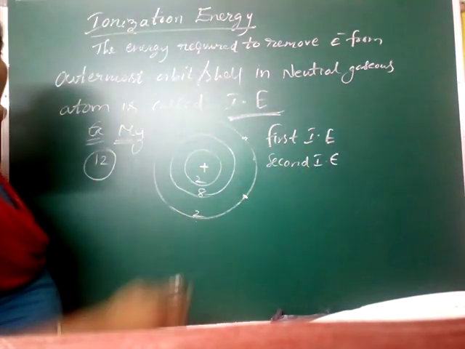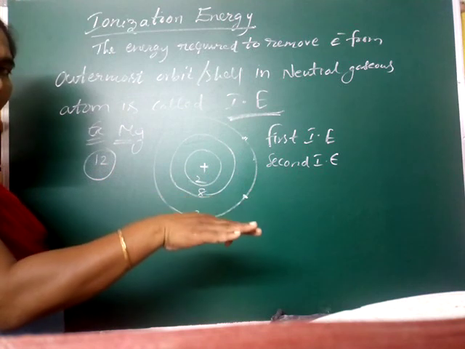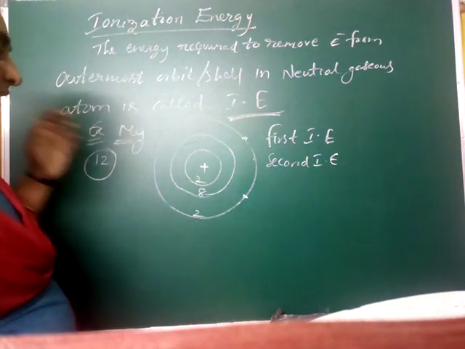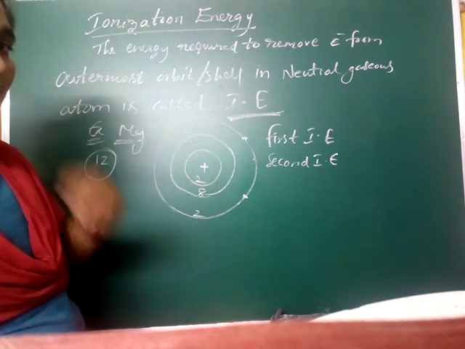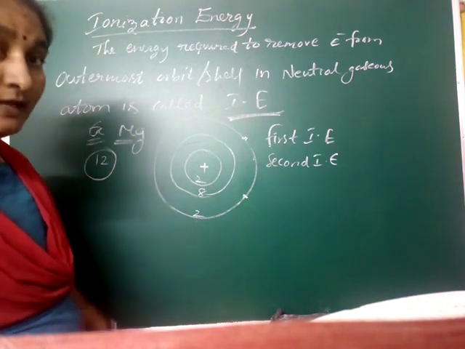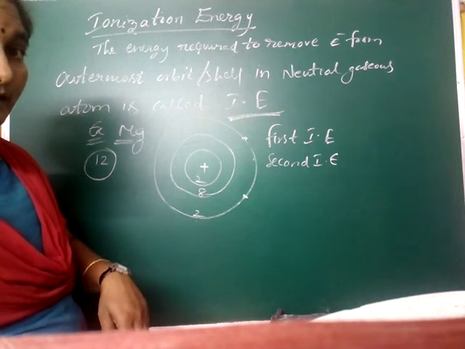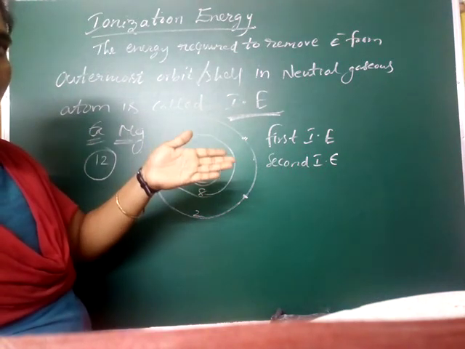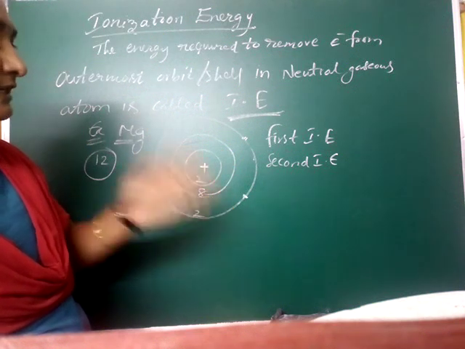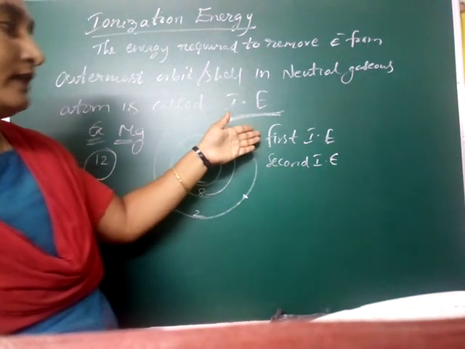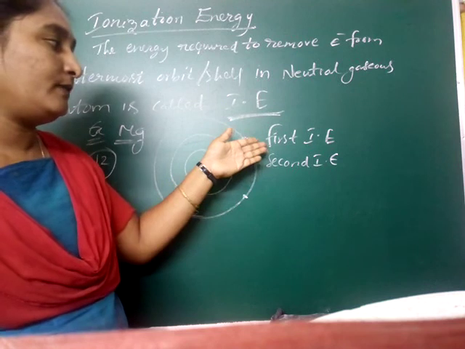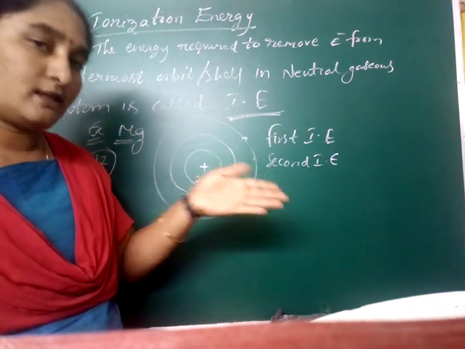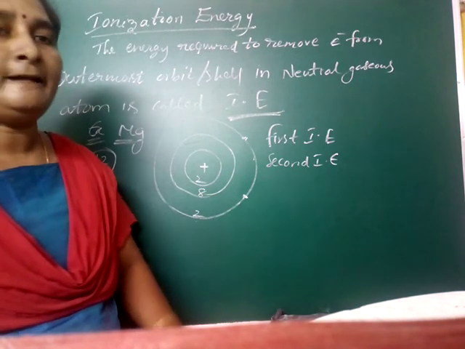If you remove another electron, that is the third ionization energy, but that is very difficult for magnesium because it already has stability. But if you take aluminum, you have to remove 3 electrons from the atom, so the third ionization energy applies. You take out the first electron, that is the first ionization energy; the second electron, the second ionization energy, like this.